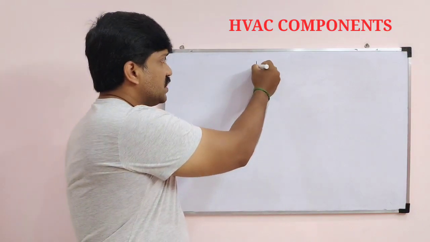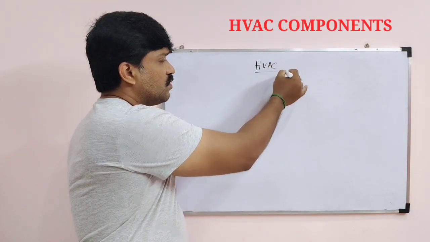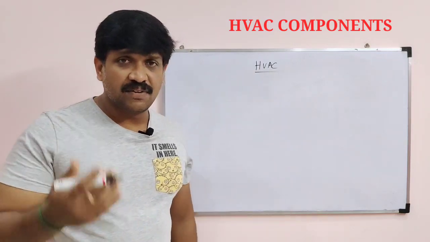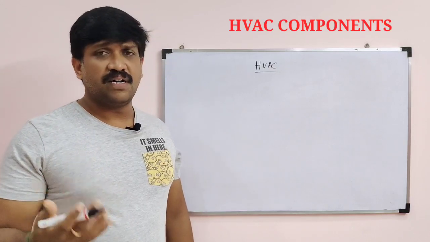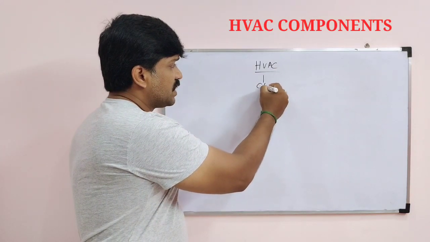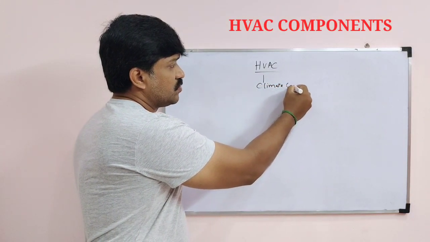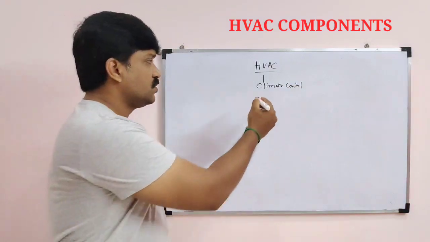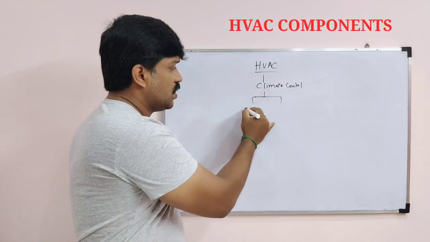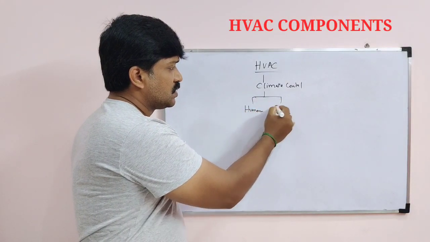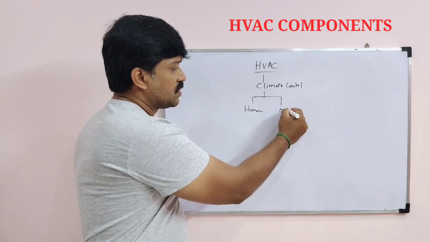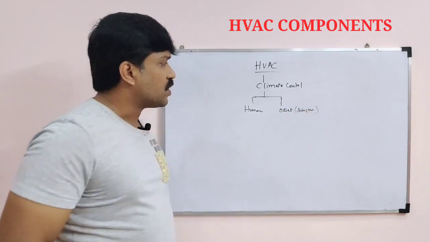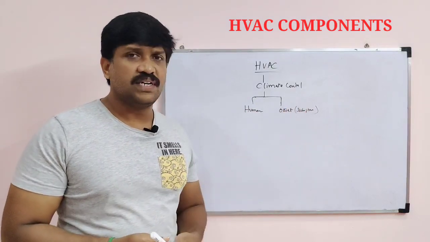Normally, we know the heating, ventilation and air conditioning concept. Why is this HVAC required in industries or malls? Mainly for climate control. Who requires this climate control? Two kinds: one is humans, the second is any object or any substance. The humans and objects require climate control.